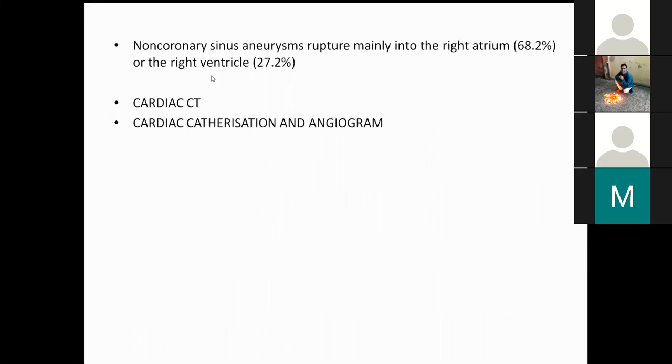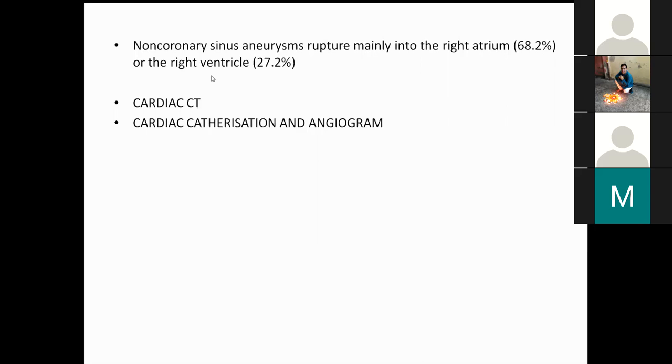The non-coronary sinus aneurysm rupture into the right atrium is 68.2. Generally, a rupture into the right atrium will be from the non-coronary sinus. A rupture into the RVOT will be from the RCC. The RCC ruptures into the RVOT, and the NCC generally ruptures into the right atrium.